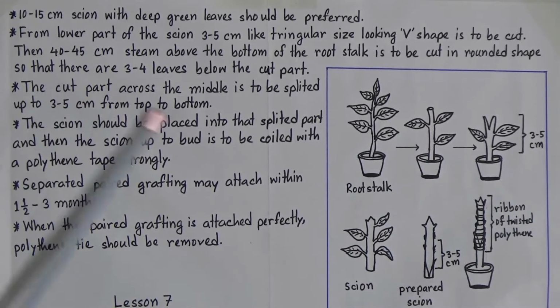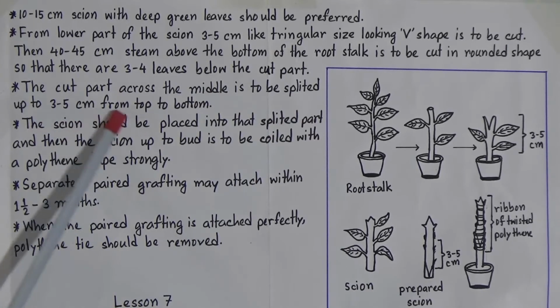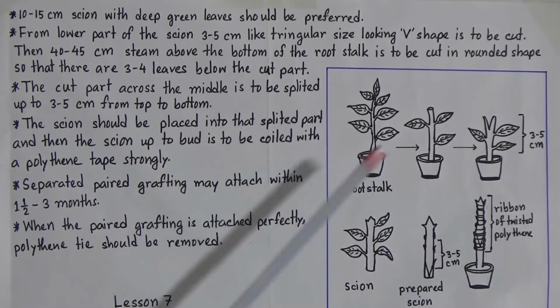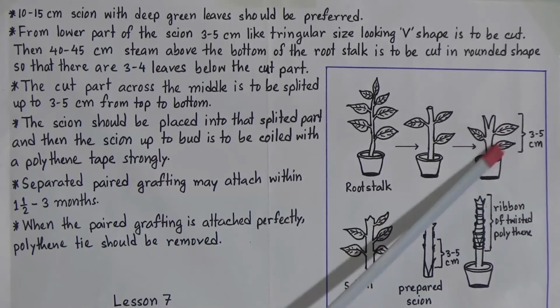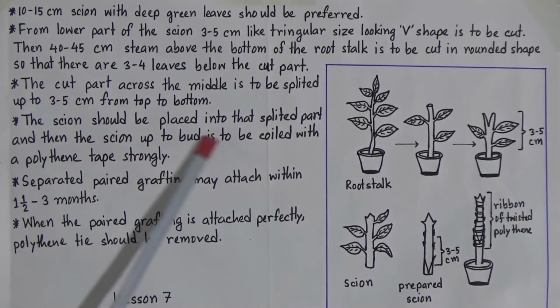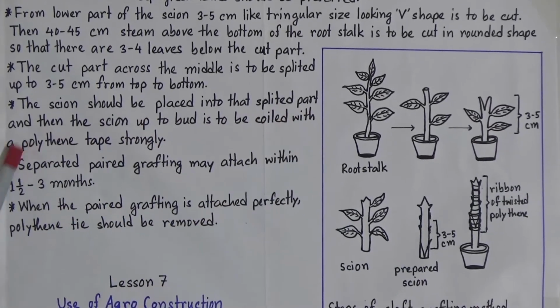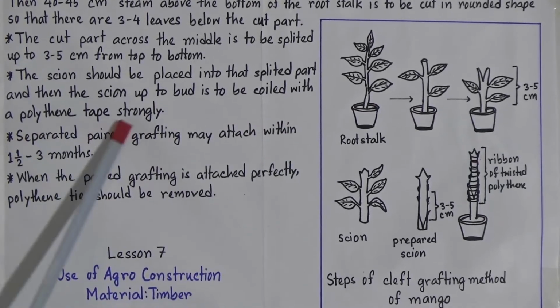The cut part across the middle is to be split up to 3 to 5 centimeters from top to bottom. Now look, we will split it, 3 to 5 centimeters, and the scion should be placed into that split part, and then the scion up to the bud is to be coiled with polythene tape strongly.